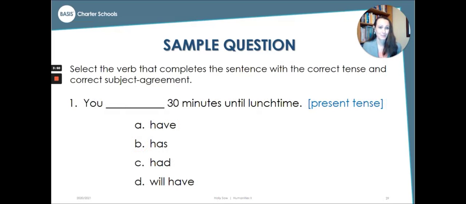Here's our next example. You blank 30 minutes until lunchtime. This is present tense. Did you figure out which one it is? If you're not sure, you can even plug them all in, but you have to make sure you watch out for past tense and future tense because they still will make sense. This is present tense, and you should have picked A. You have 30 minutes until lunchtime.